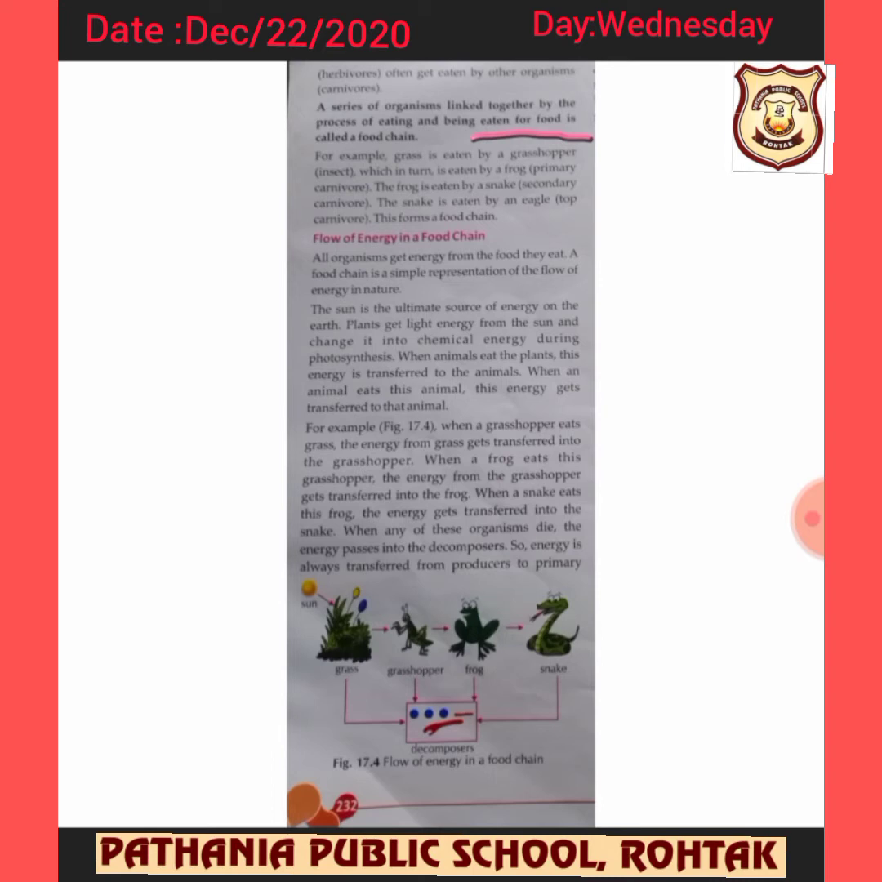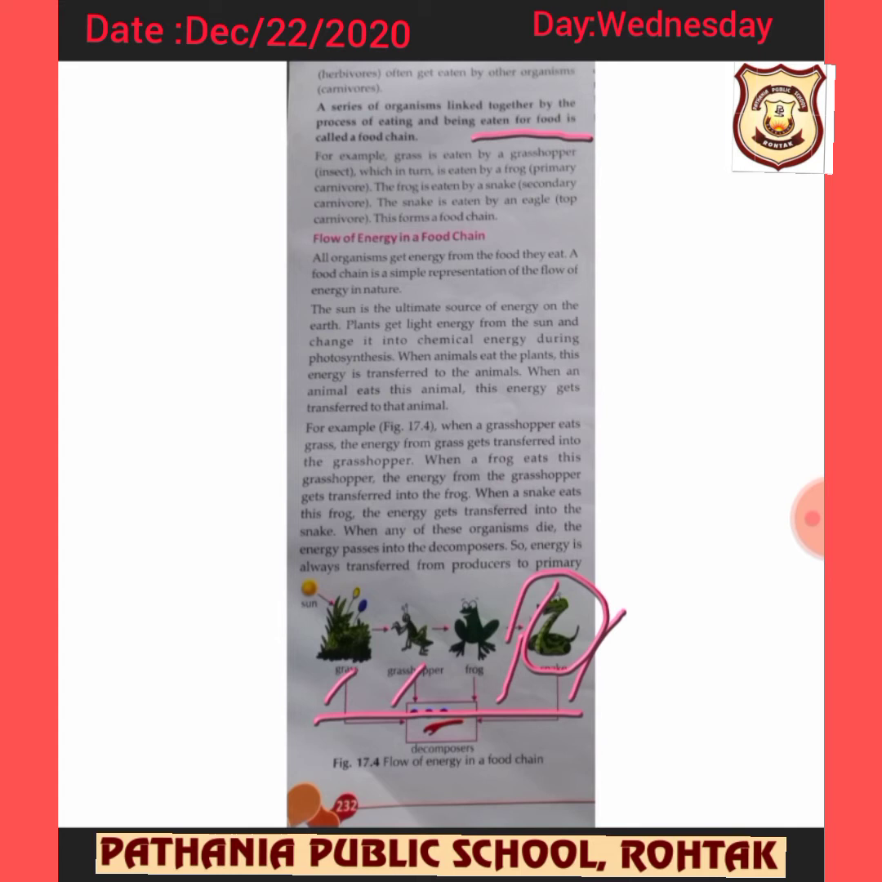One upon another, you can see this figure. Here in this figure, what we are seeing is that grasses are eaten by the grasshopper, and grasshopper is eaten by the frog, and frog is eaten by the snake. So this is the cycle. For example, grass is eaten by the grasshopper. You can see this is the insect which in turn is eaten by the frog. That's a primary carnivore. And the frog is now eaten by the snake. That is a secondary carnivore. So this forms a food chain.